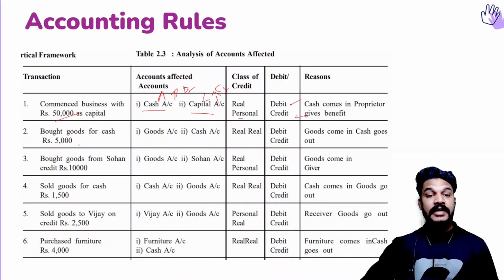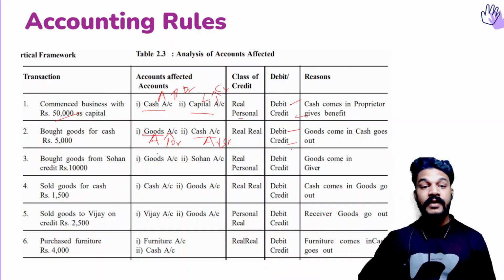Then bought goods for cash. Business is getting goods. So it is an asset, that means real account. So we are receiving goods. So receiving aspect, debit. Then what are we giving? Cash, giving aspect. I mean cash goes out of the business. That is credit. And the same rule again we can apply. Both goods and cash, both are assets. But here we are getting goods. So goods increases, asset increases. The rule will be debit. And here we are giving cash. So cash decreases, the rule will be credit. The same thing happens here. So we can apply any of these to the transaction.